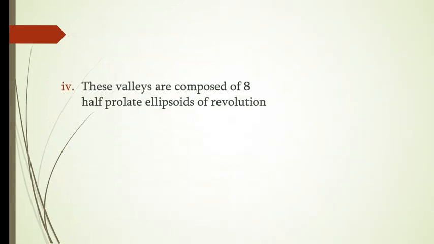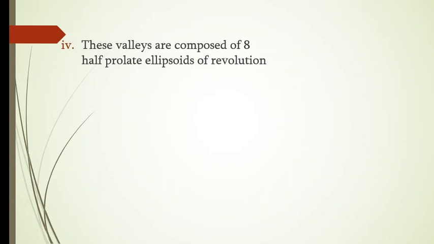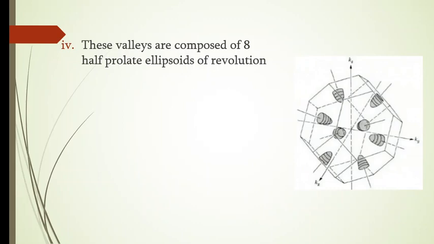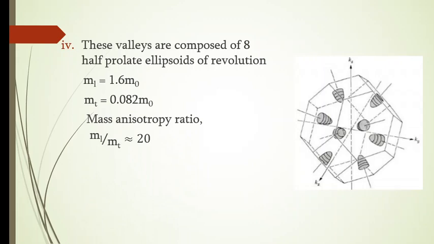Next, these valleys are composed of 8 half prolate ellipsoids of revolution, which you can see in the diagram. Again the diagram is in k space, that is we have considered kx, ky, kz as the axes, and we can observe there are 8 half prolate ellipsoids of revolution. If you take the periodic zone scheme, these 8 half prolate ellipsoids are equivalent to 4 prolate ellipsoids. Again, based on the curvature, we can define two different masses, longitudinal mass as well as transverse mass.